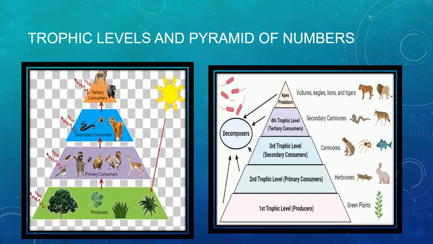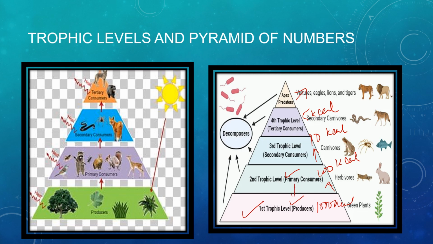Now see this pyramid here. If this is the first trophic level, the producers, having 1000 kilocalories of energy, it will move on to this level as 100 kilocalories. Now this will be 10, this will be 5, and this will be less. So for apex predators and vultures, there is a gradual decrease in the amount of energy transferred from one level to another. This is the producers, this is the primary consumers, because all are using some part of the energy and the rest is being transferred to the next.